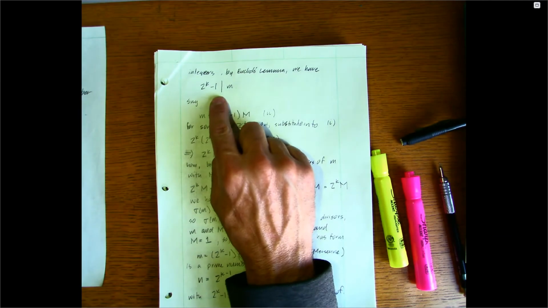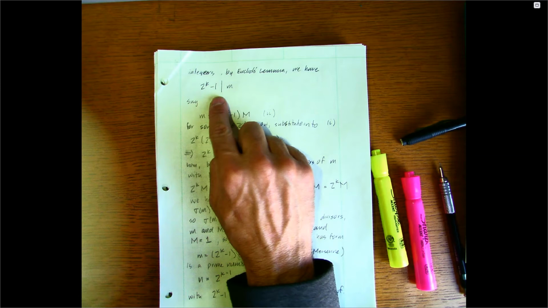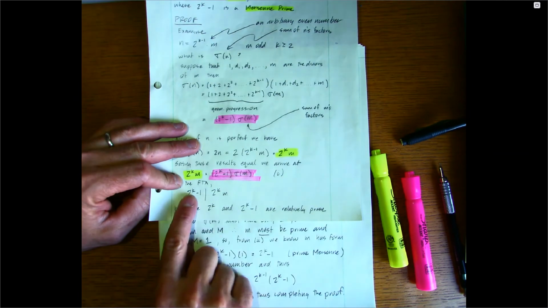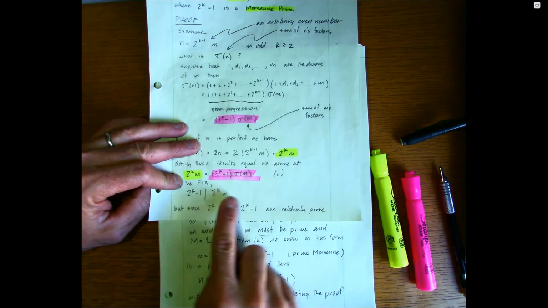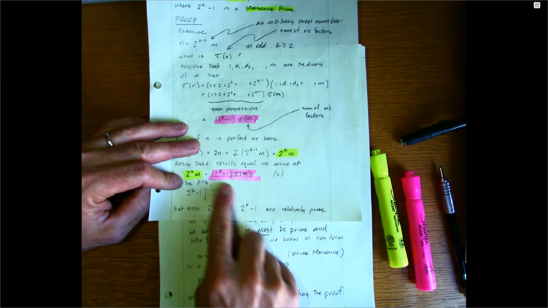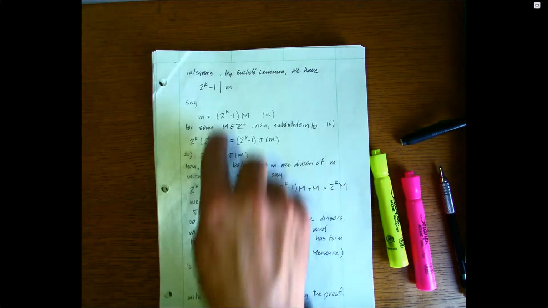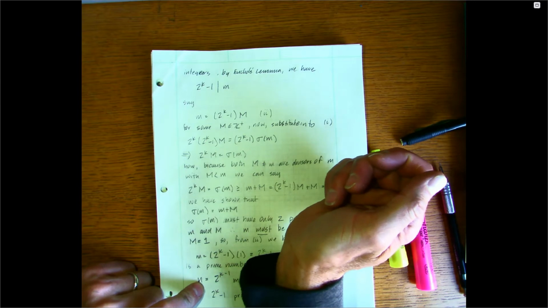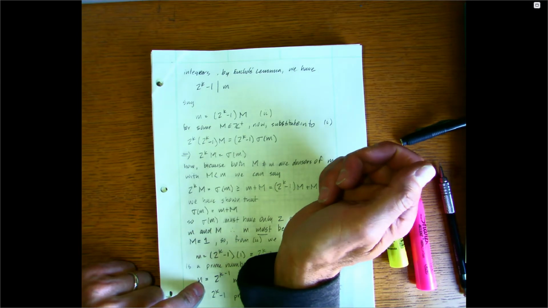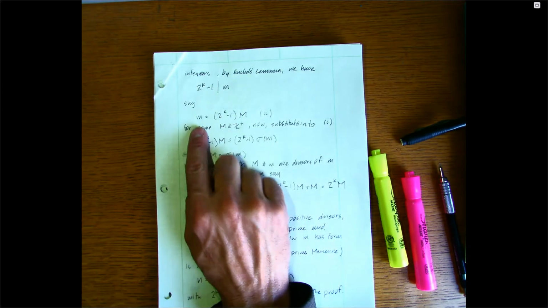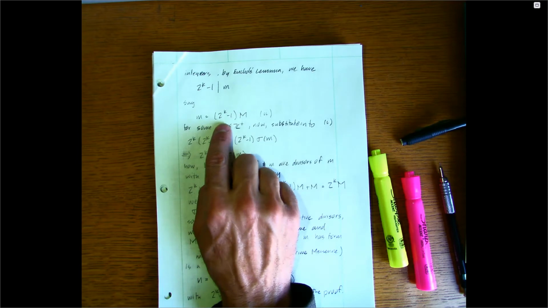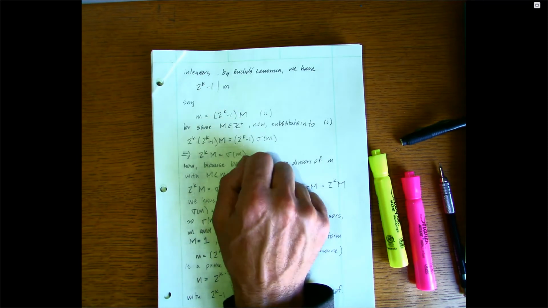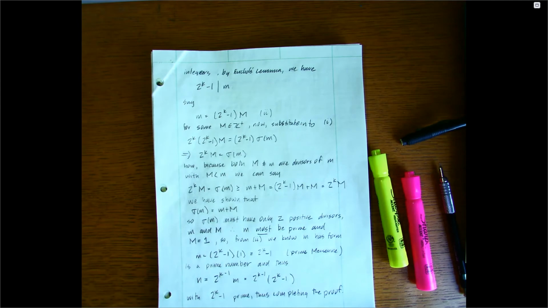So since 2 raised to the k and 2 raised to the k minus 1 are consecutive integers, and this divides this side, but these are relatively prime, what we can say then is that this must divide m. So let's say that little m is equal to this factor times some other number M, where M is an element of the positive integers.